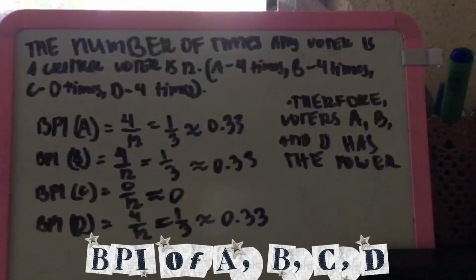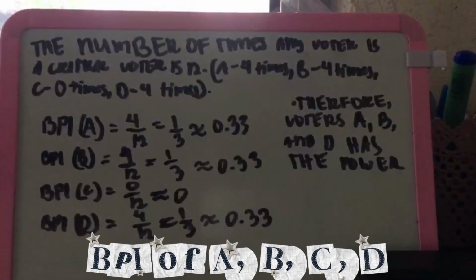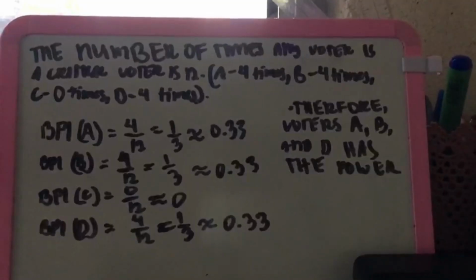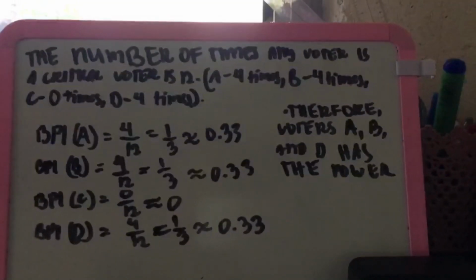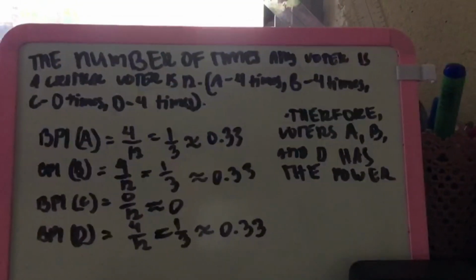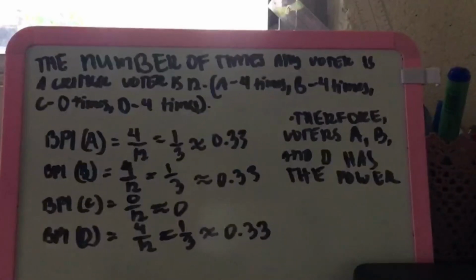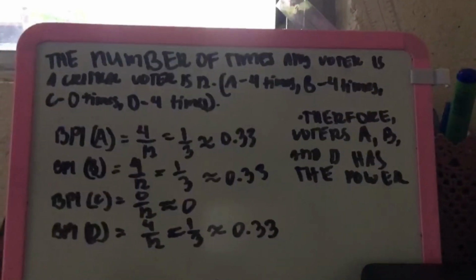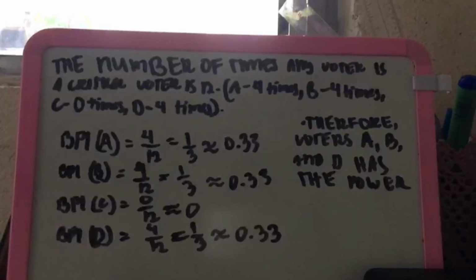Here's Example 3. After determining the BPI of A, B, C, and D, the number of times any voter is a critical voter is 12, because A is 4 times, B is 4 times, C is 0 times, and D is 4 times.